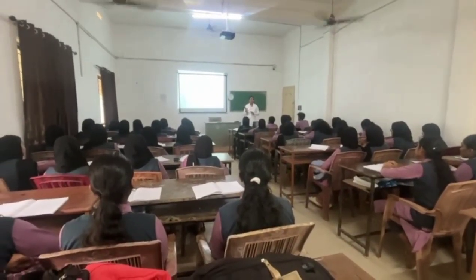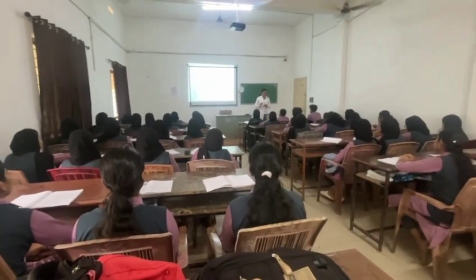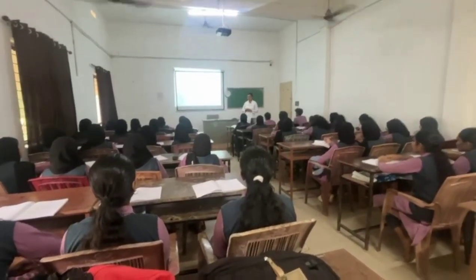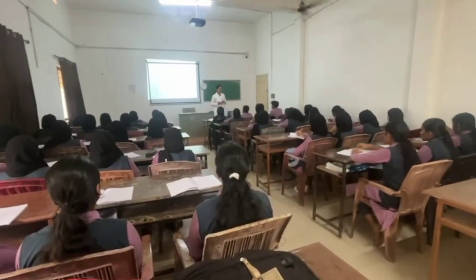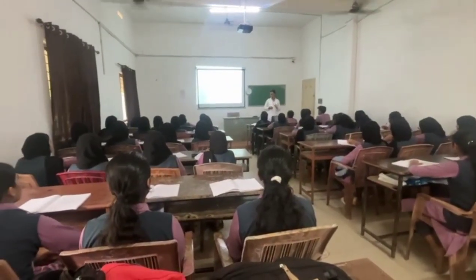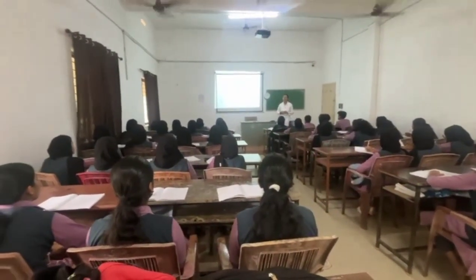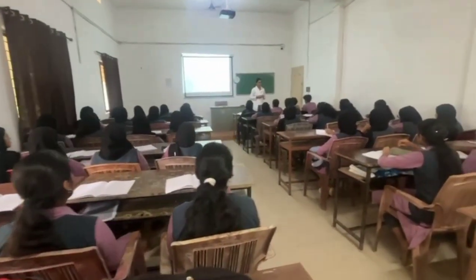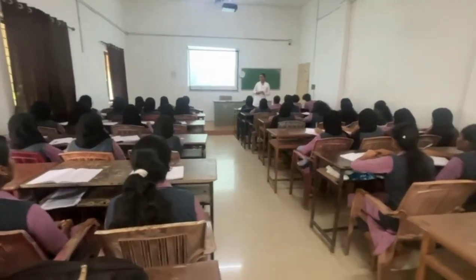There are mainly two types of aquatic ecosystem, that are freshwater ecosystem and marine ecosystem. Freshwater ecosystem consists of only fresh water. Can you tell me some examples for freshwater ecosystem? Okay.